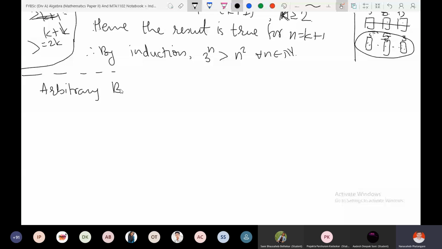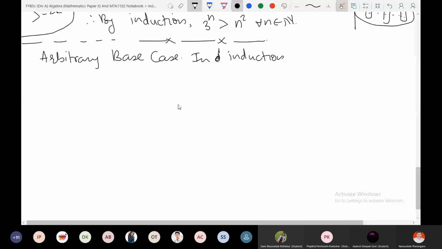So what does arbitrary base case in induction mean? Let A be a subset of N, and let n naught be some natural number.